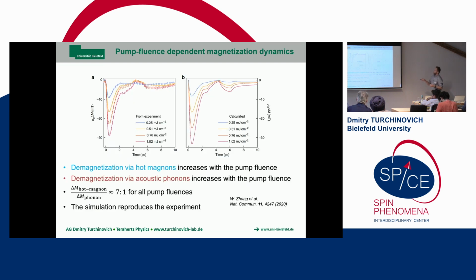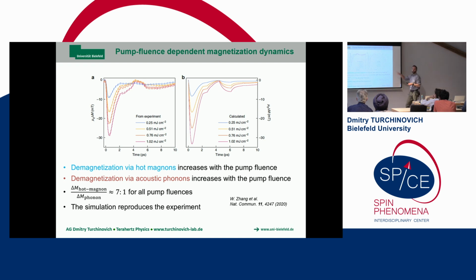So now this is the entirety of our data. Here we used different pump fluences from 0.25 to 1 millijoule per square centimeter of 800 nanometer light, and we see that the stronger we pump, the stronger it demagnetizes. We always see this acoustic contribution, and this is the first principle calculation by Peter Oppeneer and Pablo Maldonado, and we see that the order of magnitude is always the same.